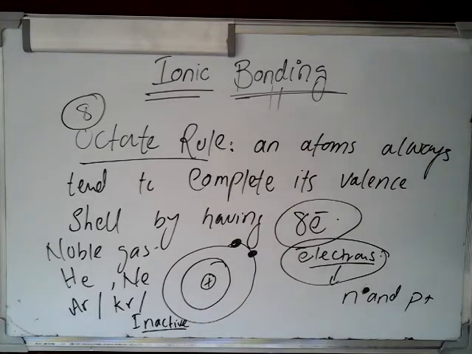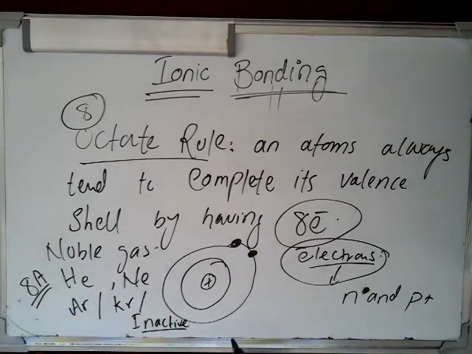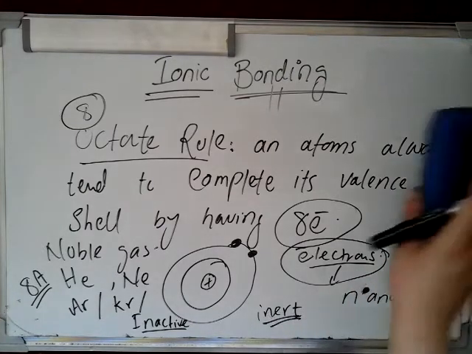All of these atoms are present in the 8A group of the periodic table, they have a complete valence shell, and that's why they do not need any chemical reaction. They are called inert gases because of their inactive property, due to the presence of a complete valence shell. So this is the Octet Rule.